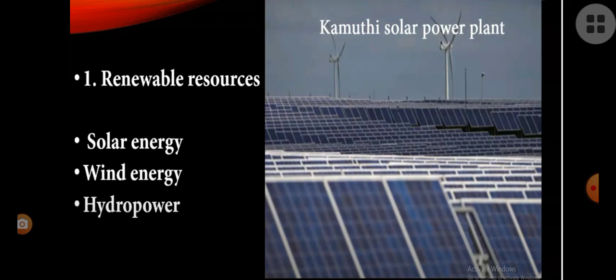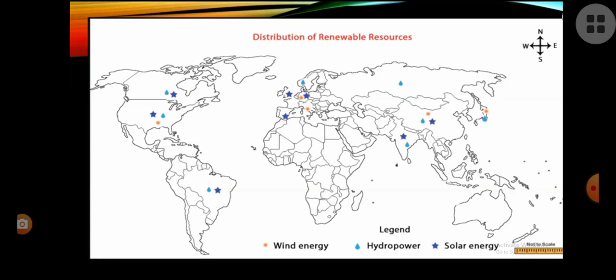Okay, so they are called renewable resources. So, some of the examples of renewable resources are solar energy, wind energy, and hydropower energy. And in today's class, we are going to study about these three types of energies. Okay,